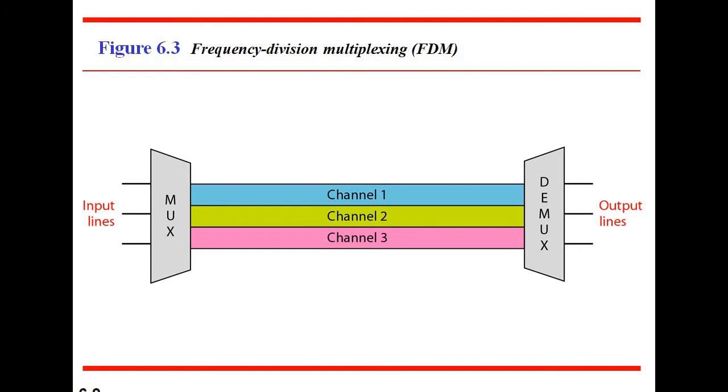Here three channels are there, and there is a multiplexer and a demultiplexer. So what is the function of a multiplexer? It receives n input lines and produces one output line. And what is the function of a demultiplexer? It receives a single input line and produces a number of output lines.